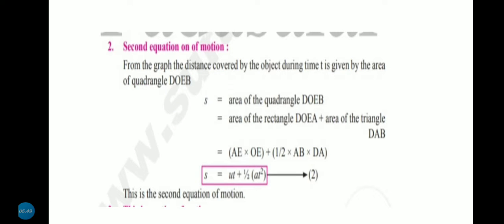Next one, the second equation of motion. From the graph, the distance covered by the object during the time is given by the area of DOEB. S equal to area of the quadrangle DOEB, which is the area of the rectangle DOEA plus area of the triangle DAB, equal to AE into OE plus half AB into DA. Therefore, S equal to UT plus half AT square. This is the second equation of motion.